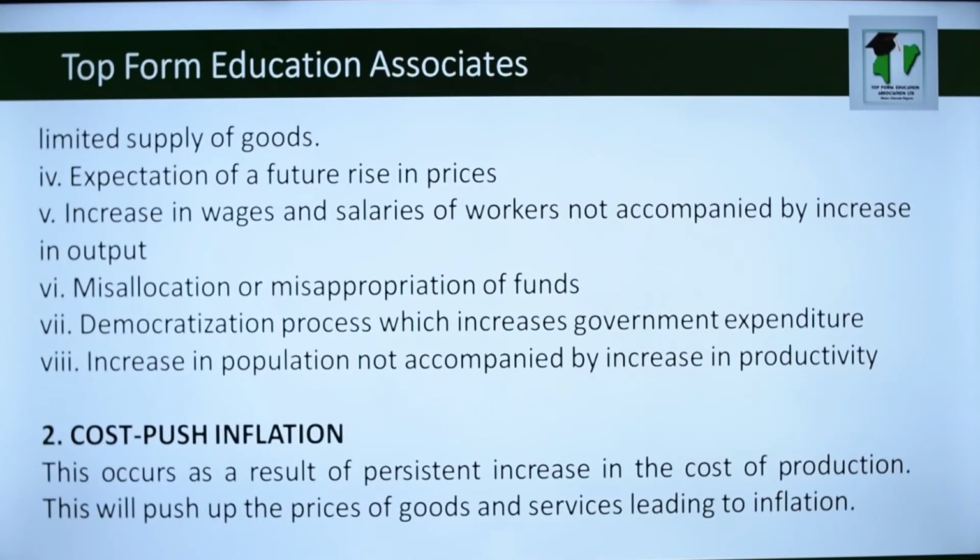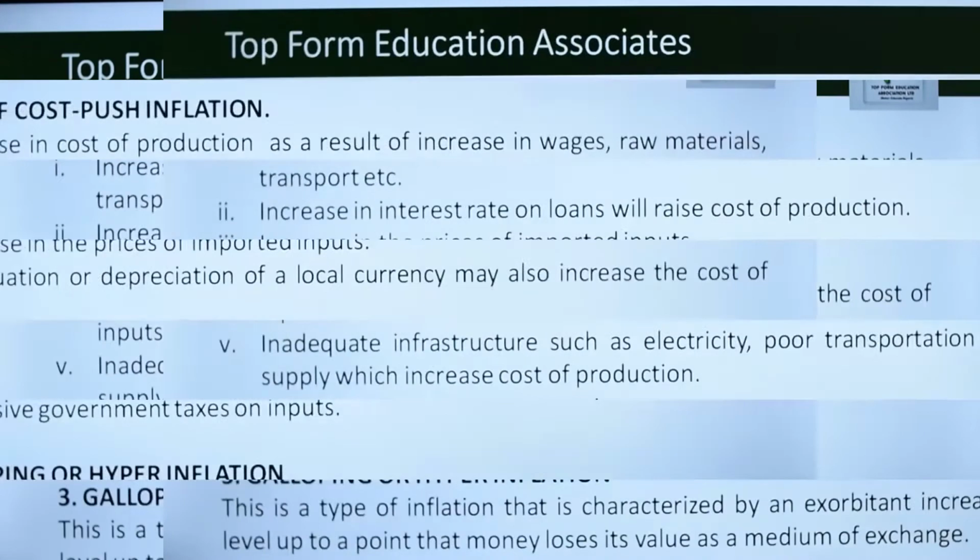So know it that demand pull inflation is as a result of increase in demand for goods and services, which is not reciprocated by increase in output of goods and services. Cost push inflation is as a result of increase in cost of production, which is translated into the price of goods and services, making them too expensive. And once there's increase in prices, it will lead to inflation.